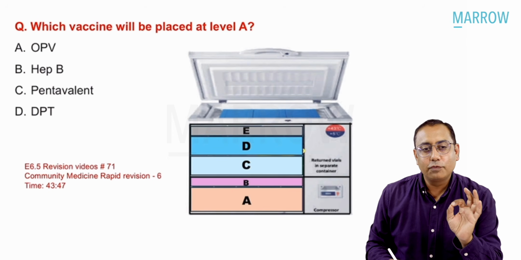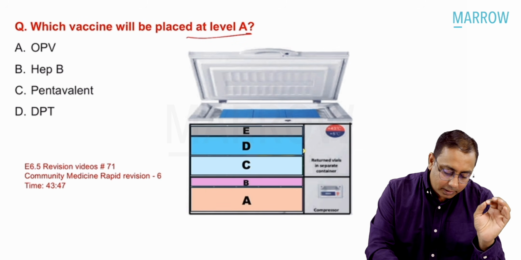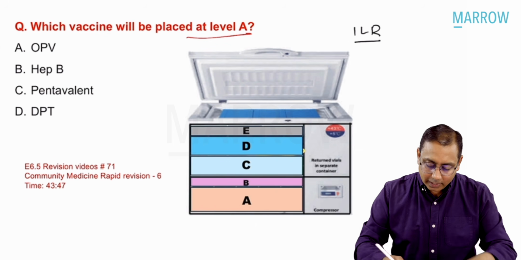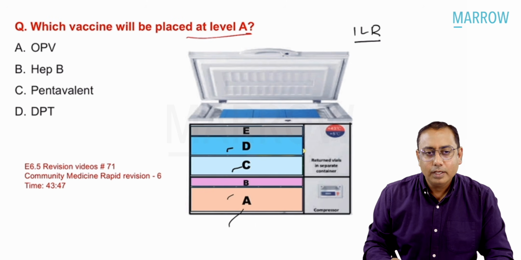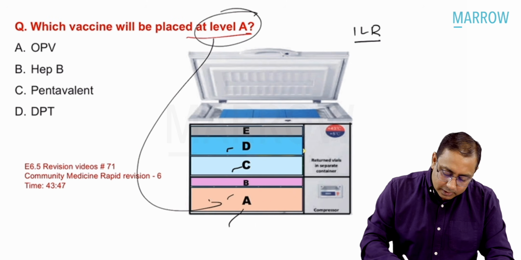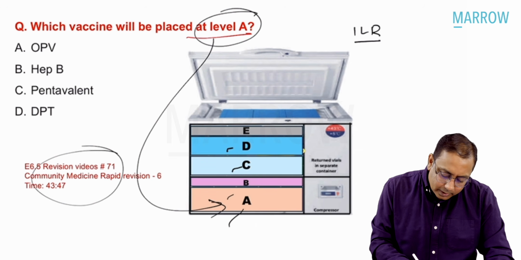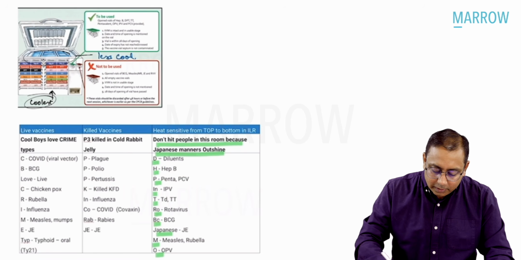First question: which of the following vaccines will be placed at level number 8? They had given an image of the ILR. ILR stands for ice lined refrigerator. They had probably written A, B, C, D, and E. You have to see which vaccine is placed at level number 8: OPV, hepatitis A, pentavalent, or DPT. This question has been taken directly from the videos where we discussed this mnemonic as well.